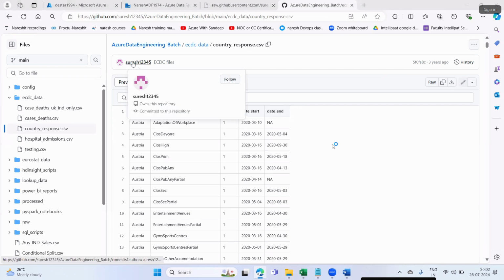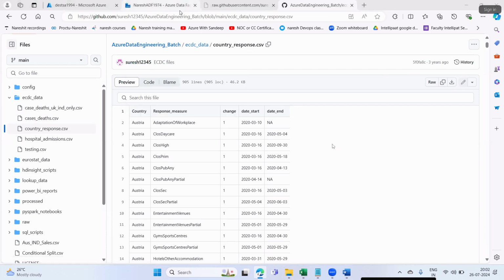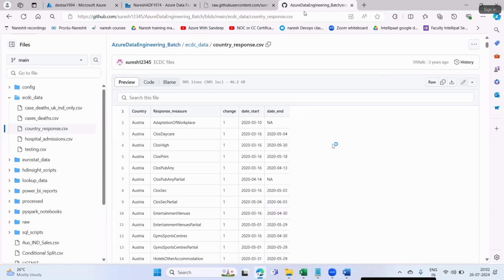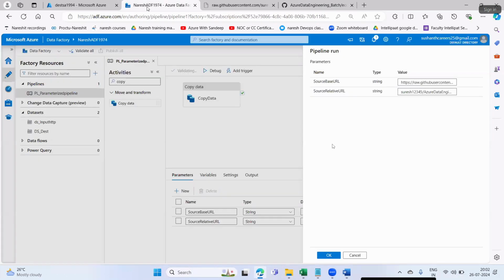Suresh is one main folder, right? That is what we have given. First, Suresh, Azure Data Engineering, Azure Data Engineering batch, ECDC, country response.csv. This is the path where our file is existing in this website.